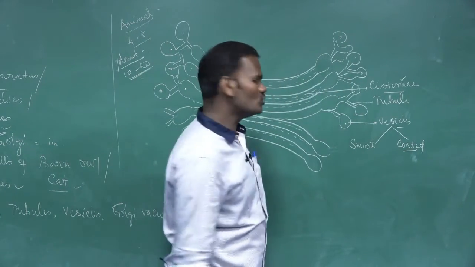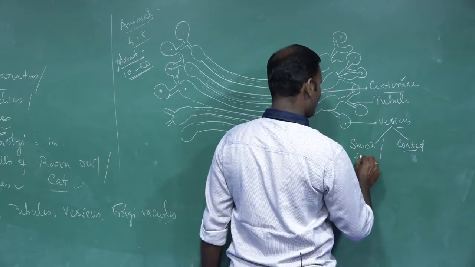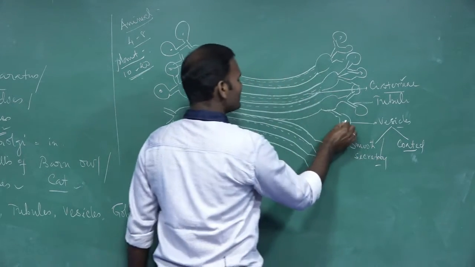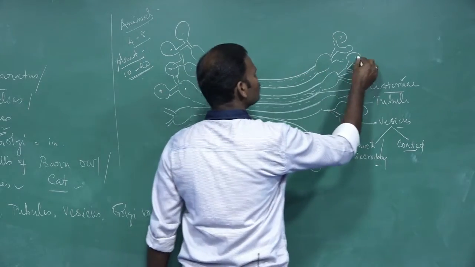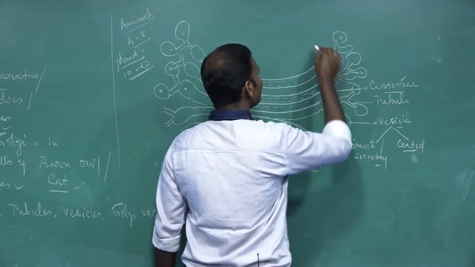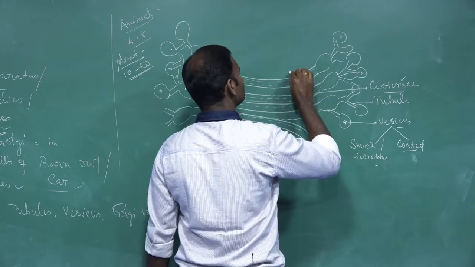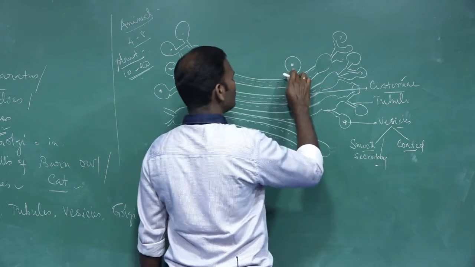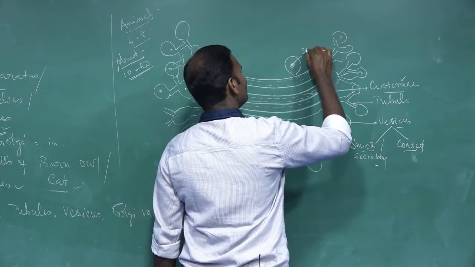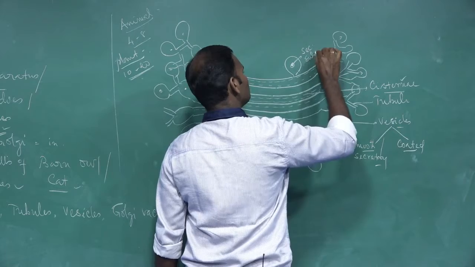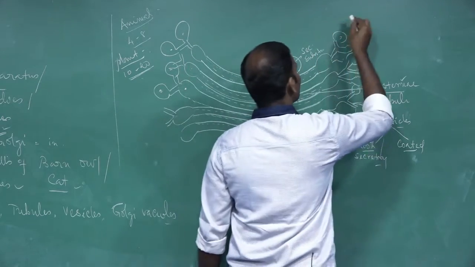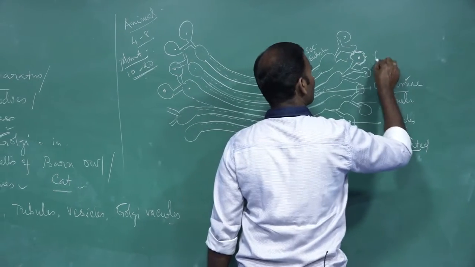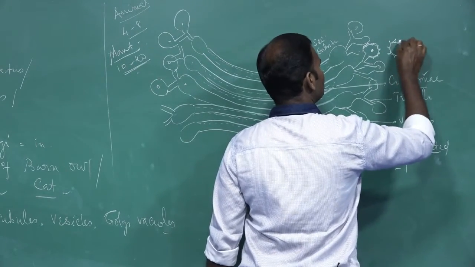What is the smooth vesicle? It is also called the secretory vesicle because it contains secretory substances. Then there is the coated vesicle, a rough coated vesicle.